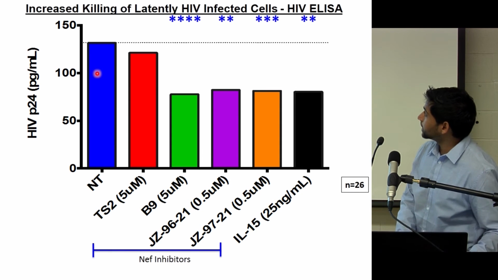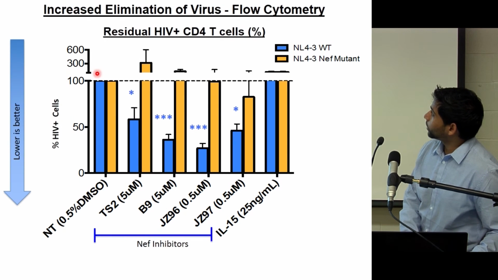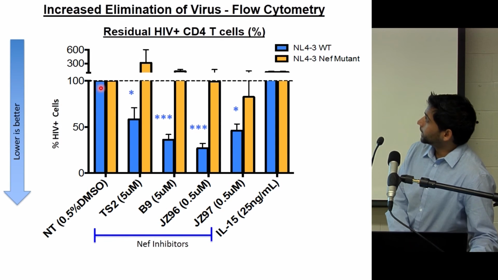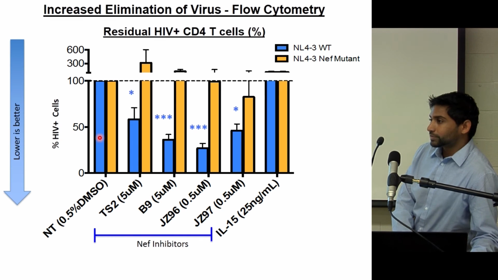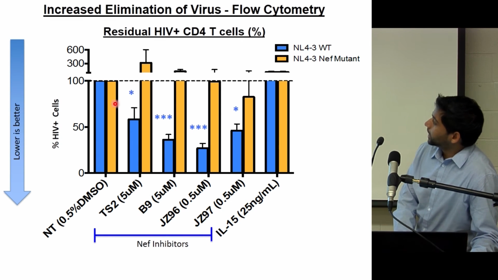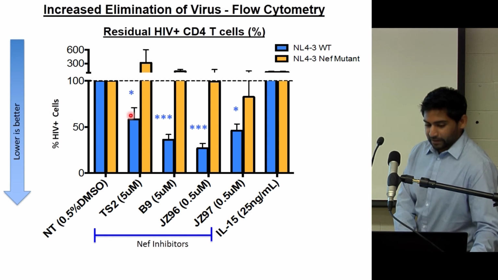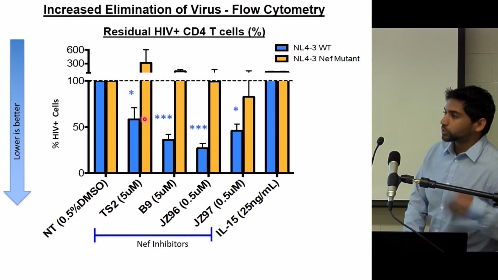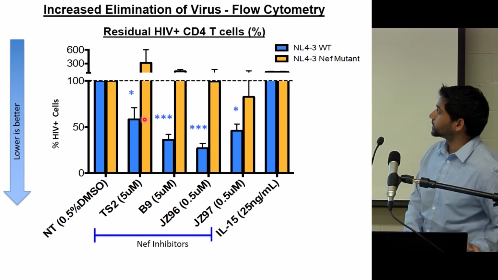This is by an ELISA, and we can also look at the same parameter by flow cytometry. In the blue bars, we're looking at the percentage of cells that were eliminated compared to our baseline, so baseline is 100%. With each of these inhibitors, we're getting roughly a 50 or greater than 50% improvement in the amount of killing, as we can see with a reduction in the amount of cells that are left behind capable of producing virus.